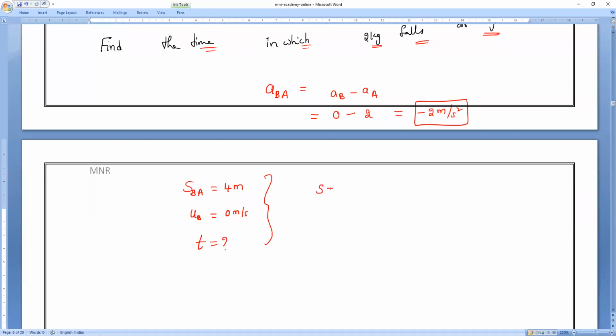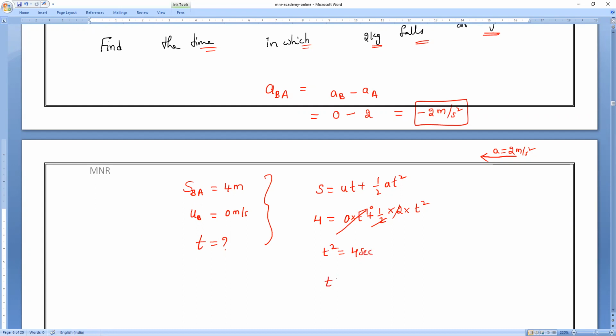So what is the second equation? S equals ut plus half at square. So S is equal to 4. U is 0, so 0 into time, plus half into acceleration. We should not take it as negative. Why? We are already calculating for the B body only, so the acceleration is 2 meter per second square in the backward direction. So half into 2 into time squared is t square. The 2 will get cancelled and this whole term becomes 0. So t square is equal to how many seconds?